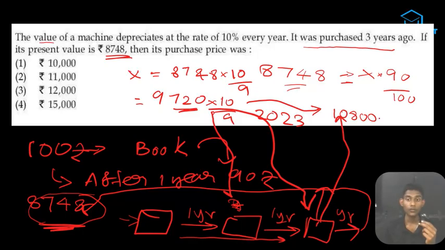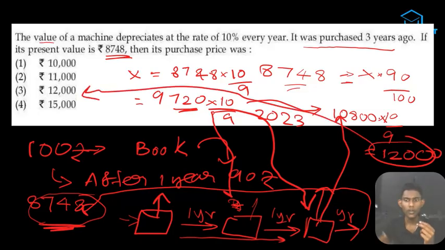Okay? Because we just got this, now we just got this. What we have to find? We have to find the first value, the machine's value, right? So we have to do it once more. It is 10 by 9, and the answer is 12,000. This is our answer. I hope you guys got the answer. I just explained this in a way that everybody understands, because maybe you guys are studying maths, right? So maybe this is a very easy problem for you. Never mind. You should have skipped it if you know the answer, but it's okay.